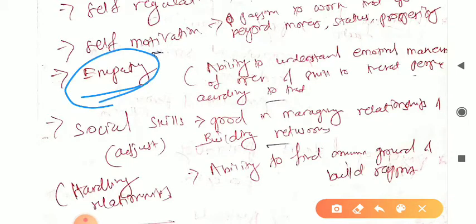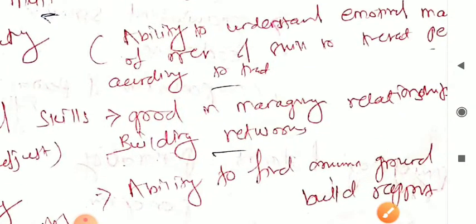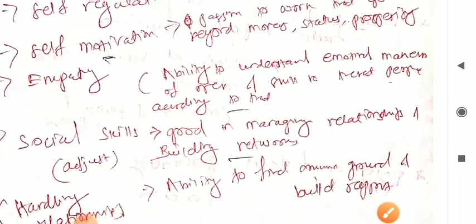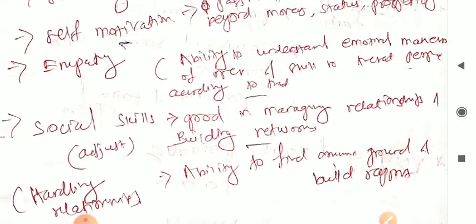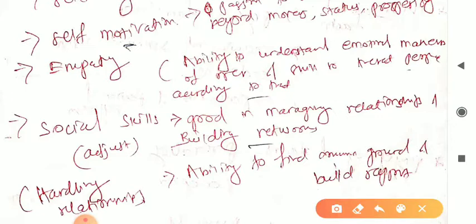Empathy, so this is a very important term. So just remember this: empathy, ability to understand emotional makers of others, and skill to treat people according to that. So if we hear it in simple language, ability to understand emotional feelings and all those things of others, and a skill to treat people according to that. That means empathy is something like that.